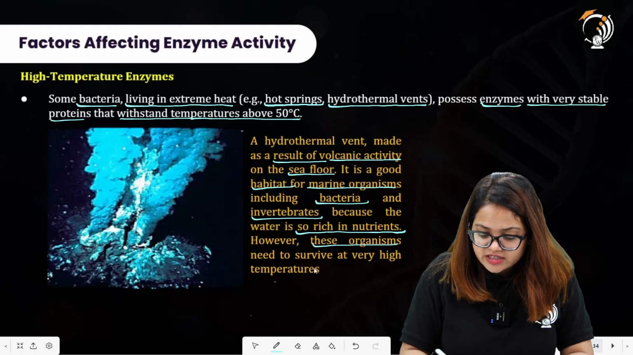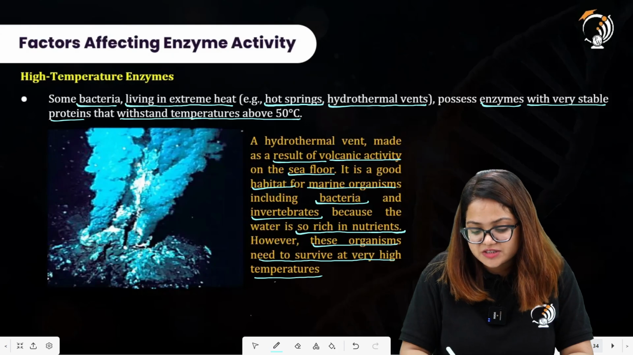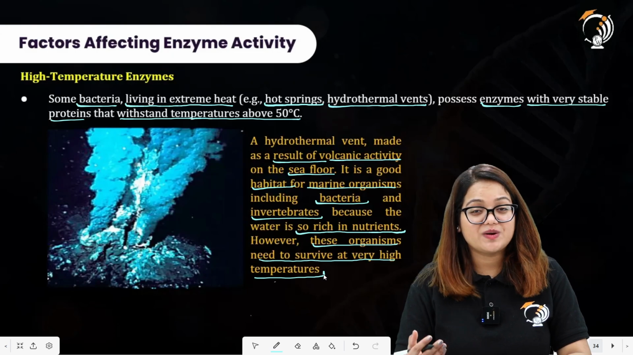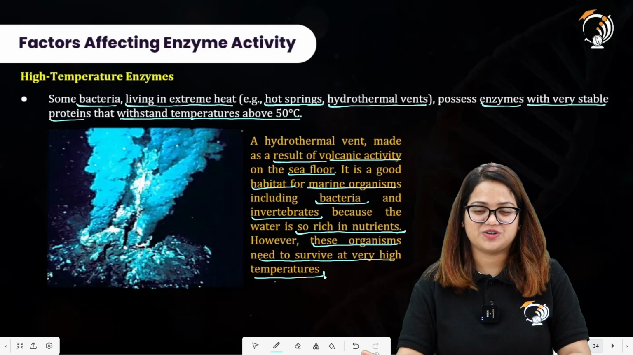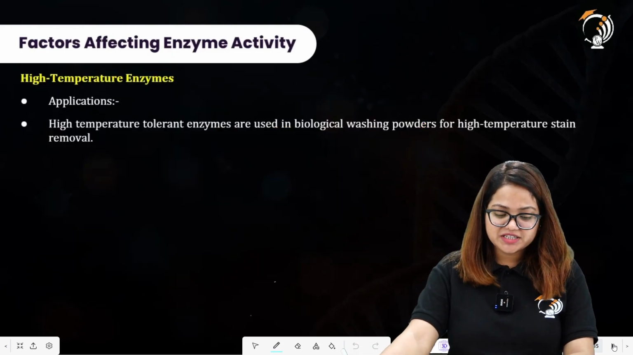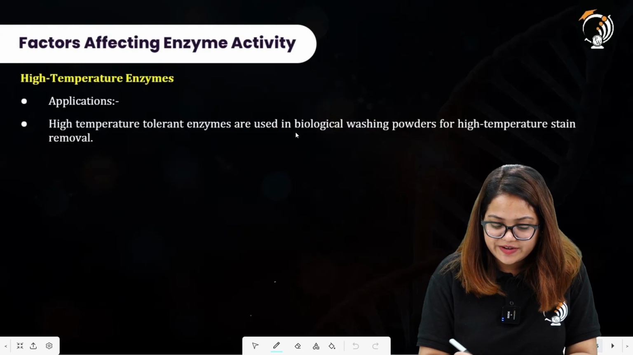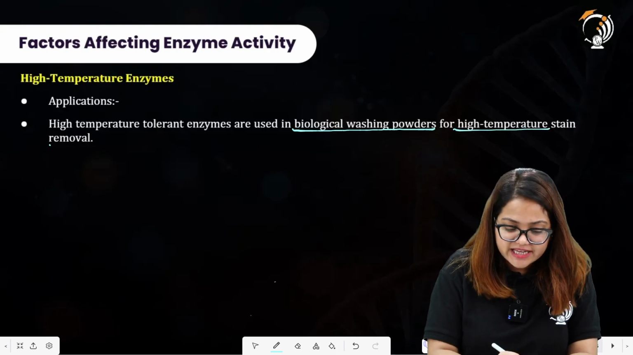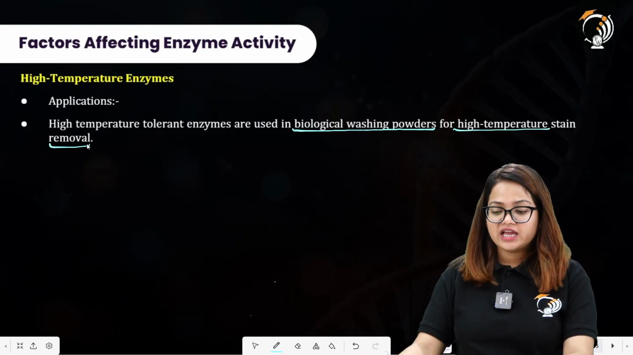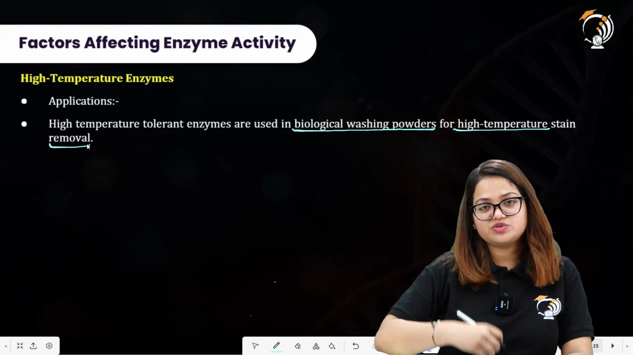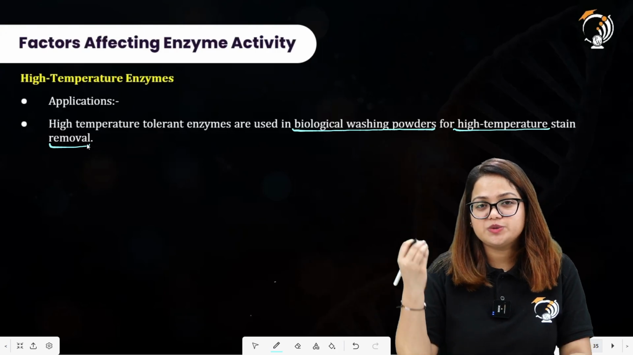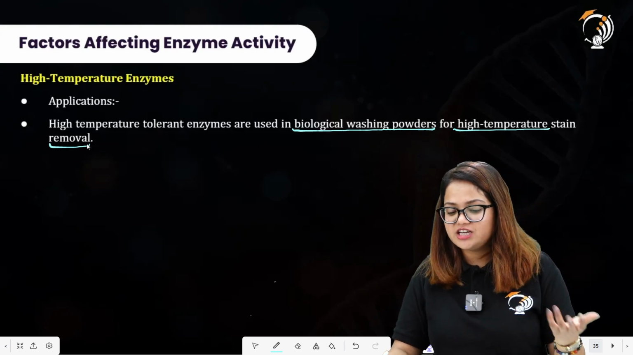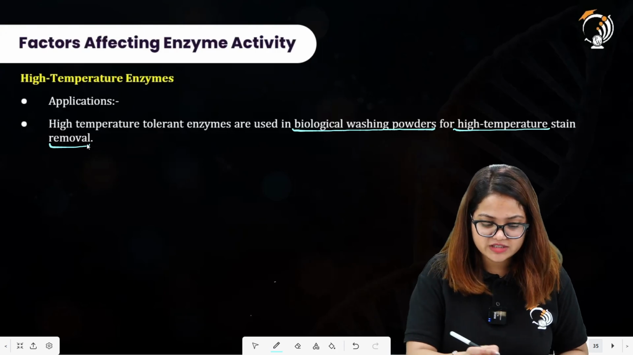However, these organisms need to survive at very high temperatures. To sustain their life, they require high temperatures because their enzymes are active at very high temperatures. High temperature tolerant enzymes are used in biological washing powders for high temperature stain removal. So you can remove the stains while keeping the temperature very high, and also utilize enzymes which are active at these high temperatures, and in this manner you can remove the stain from the clothes as well.